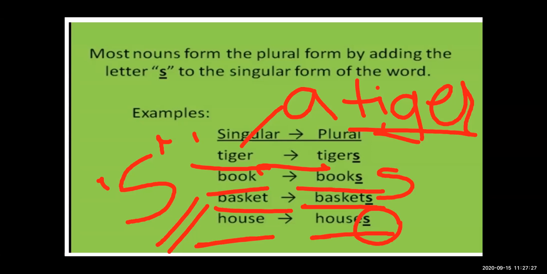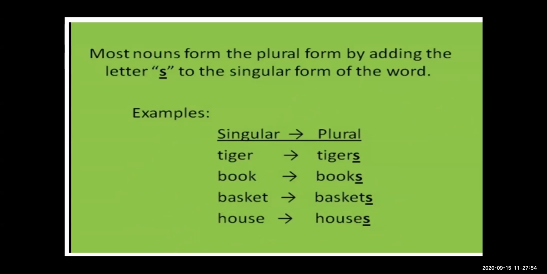So what is our rule? If we have to convert singular into plural, sometimes we add s. To whom do we add s? To the singular noun we add s. But for some nouns, now see the second rule.